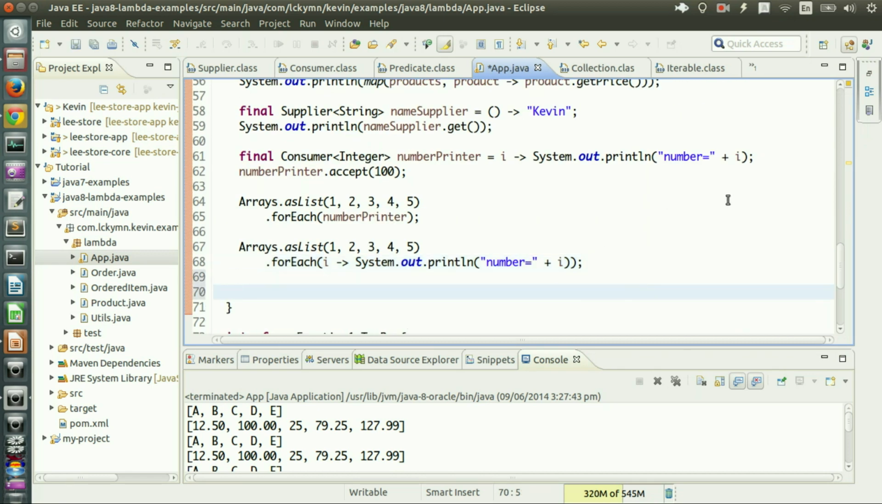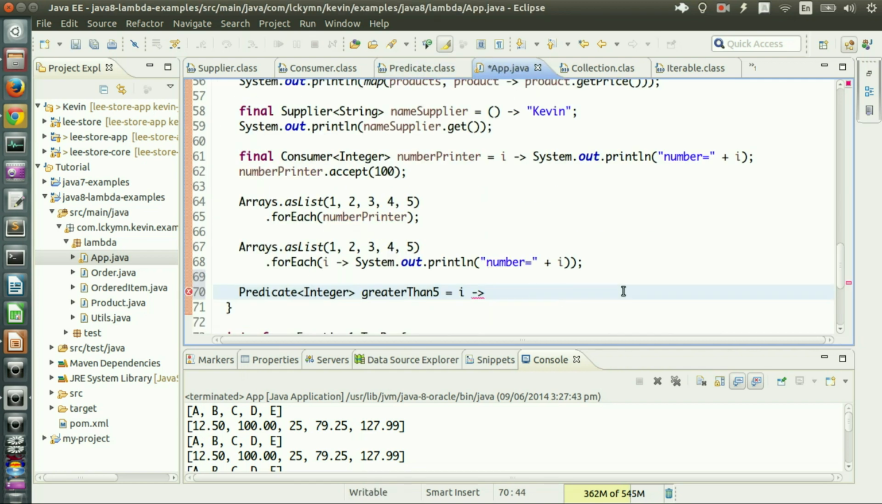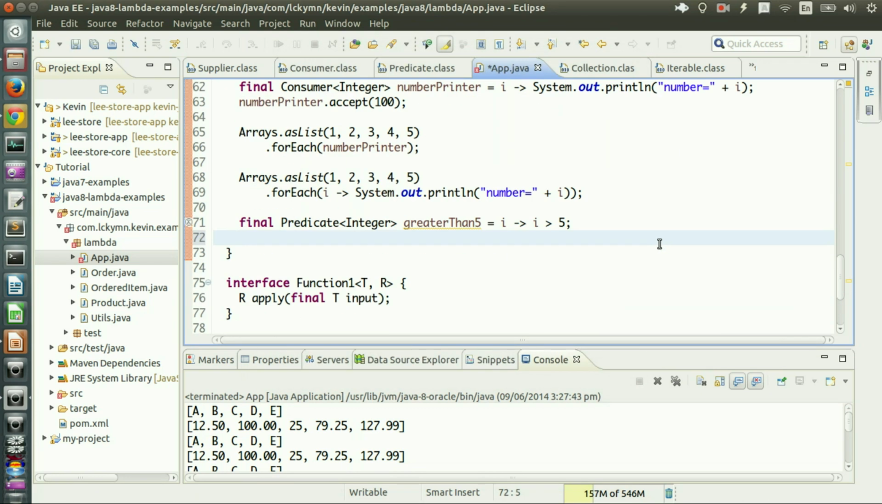Now Predicate. So Predicate of, let's say, Integer again, and let's call it greater than 5. What it does is it takes an integer and then it should return a boolean result. So see, it takes some type T and then returns boolean. So here I said greater than 5, so I check that the number is greater than 5. And if I run it with greaterThan5 and then test, here I say 3, then 3 is not greater than 5, so I should get false, right?